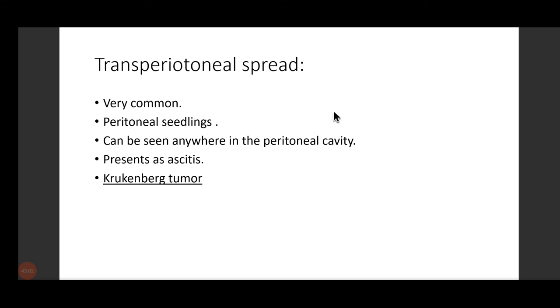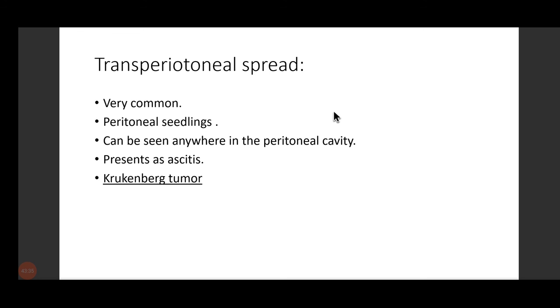Now we have transperitoneal spread. The spelling is wrong. Transperitoneal spread. Transperitoneal spread in gastric cancer is a very important type of spread. In the whole of the peritoneum, we get to see peritoneal seedlings. Peritoneal seedlings will be seen all over the peritoneum. Okay, it can be seen anywhere in the peritoneal cavity.